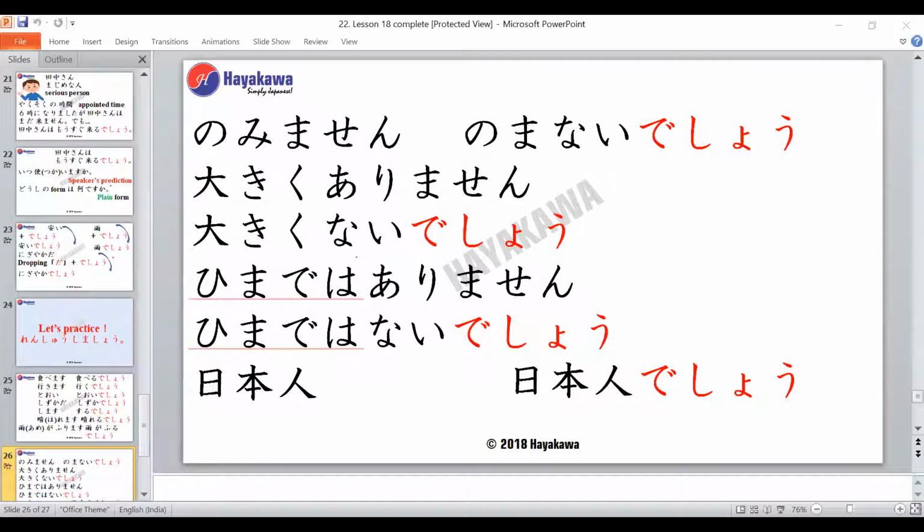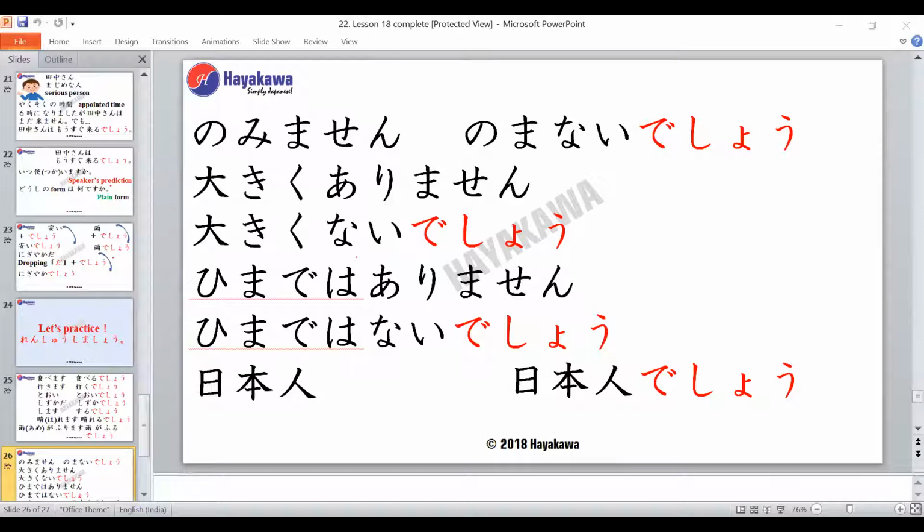Now we have the next word, which is hima, which means to be free, right? When you have time, you're free, you say hima. So hima de wa arimasen. The desho form will be hima de wa nai desho. Very good, Siddharth. Again, you convert it to the plain form and add desho.